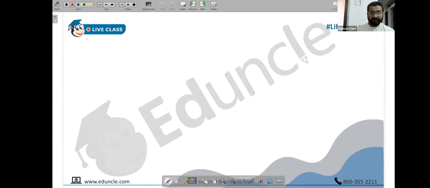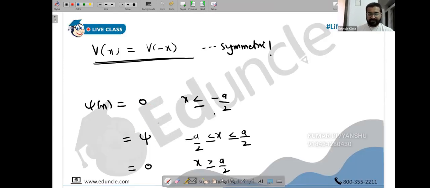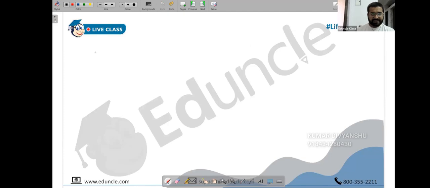Okay, so there is only one region basically this time. Here it is already 0. We just have one region equal. So let's solve for this region, the middle region. So what is our Schrodinger wave equation?